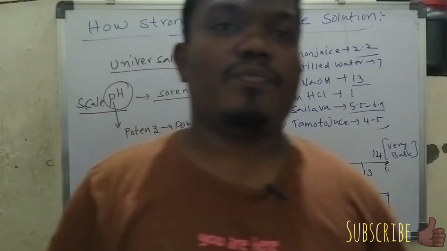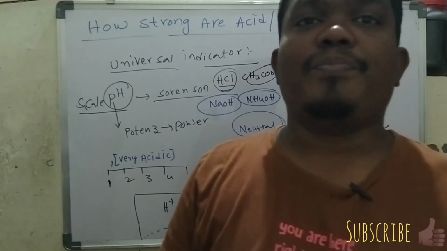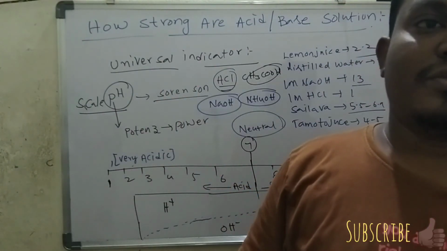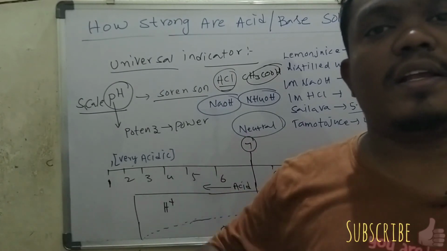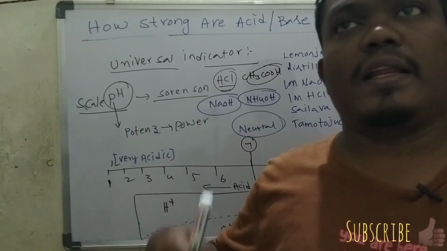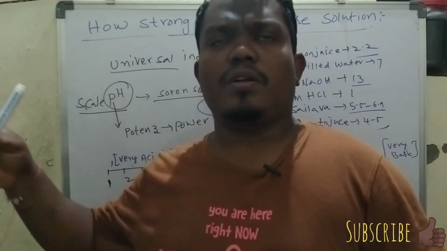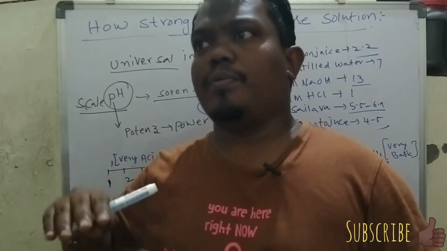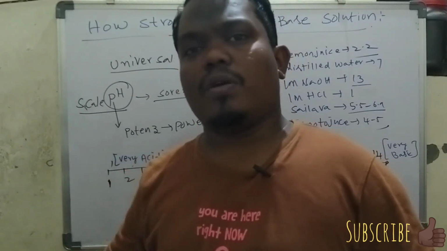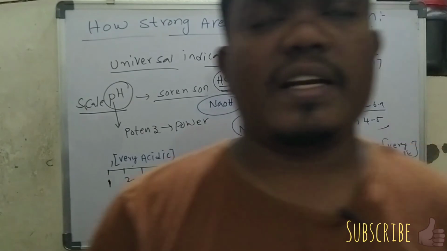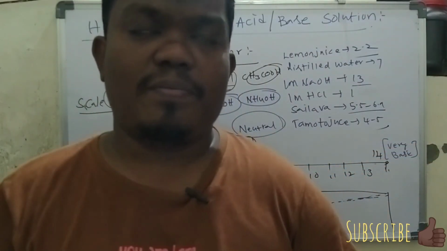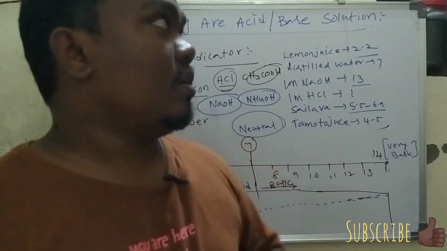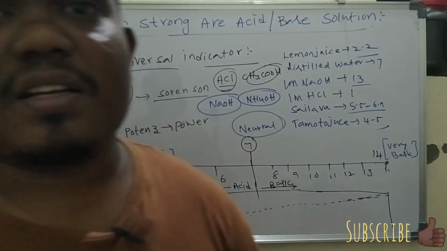By using it, we identify colors from red to dark blue, and we get different colors like yellow, green, light green, pale green, neutral green, and somewhat blue-green and blue. Different colors appear in the universal indicator, and we identify the pH number from them, and thereby the strength of acids and bases.